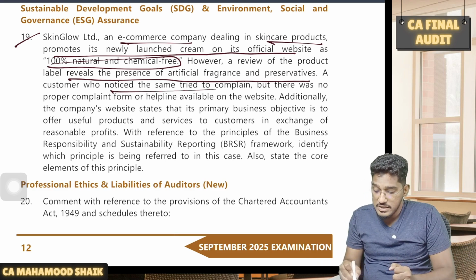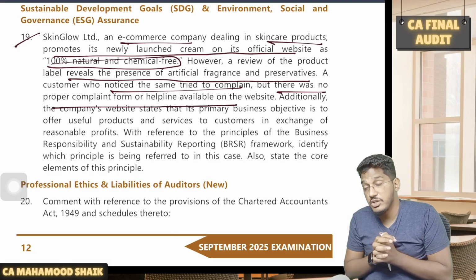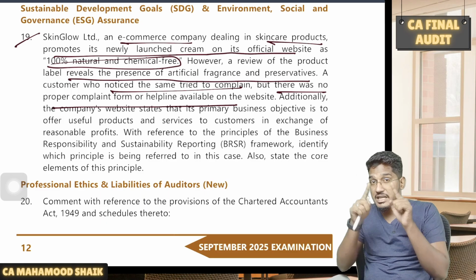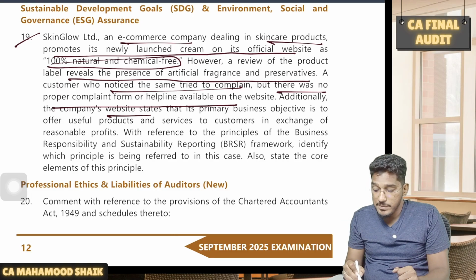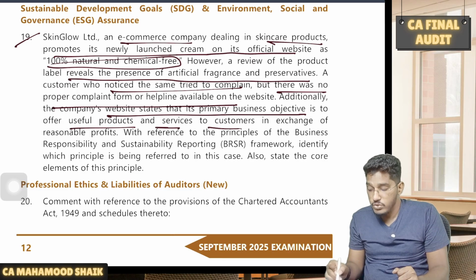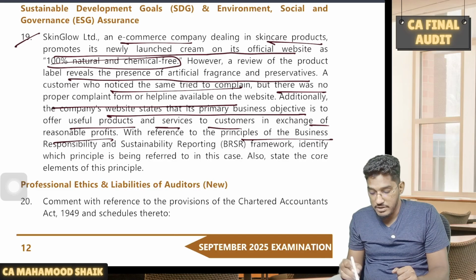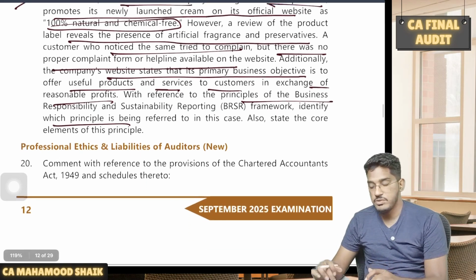A customer who notices the same tried to complain, but there was no proper complaint form or helpline available on the website. There is no way to reach out to the company. A proper grievance communication mechanism is not there. Additionally, the company's website states that its primary business objective is to offer useful products and services to customers in exchange for reasonable profits. With reference to the principles of the BRSR framework, identify which principle is being referred to in this case. So which principle are they referring to?